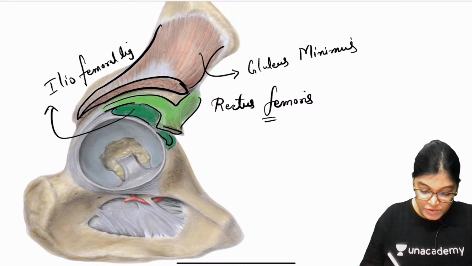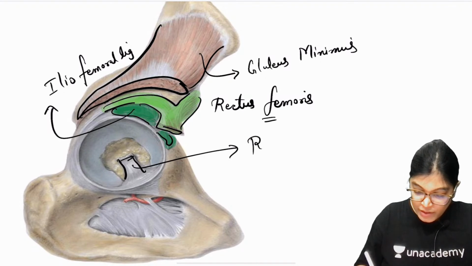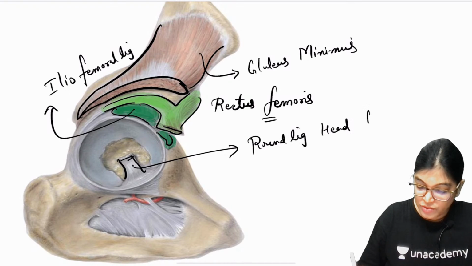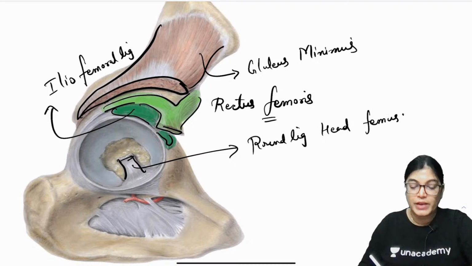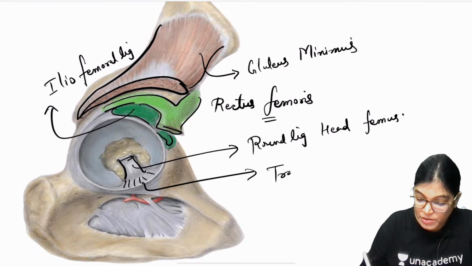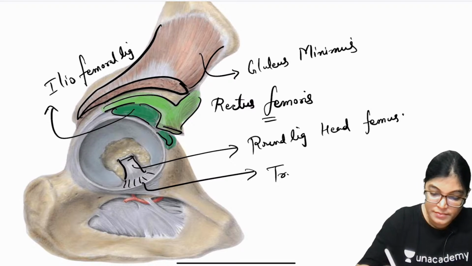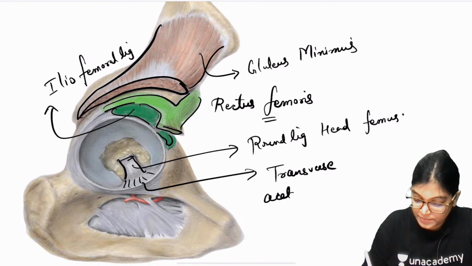Now, my dear aspirants, we can clearly see this is the acetabular cavity. This part will be the round ligament of the head of femur, which is connected to the fovea capitis, and merging with these fibers will be the transverse acetabular ligament.